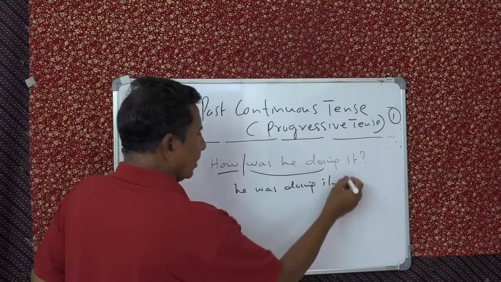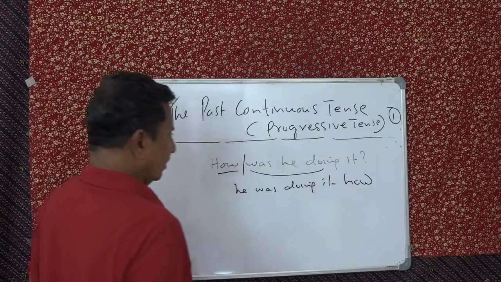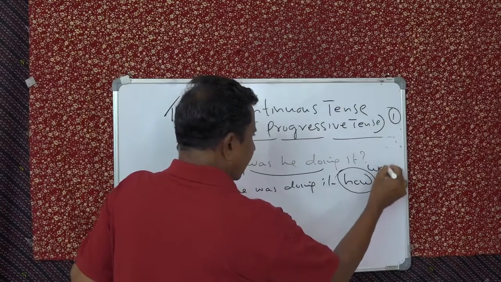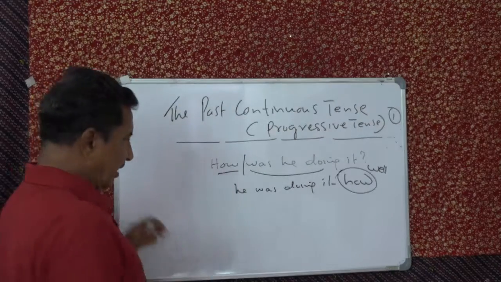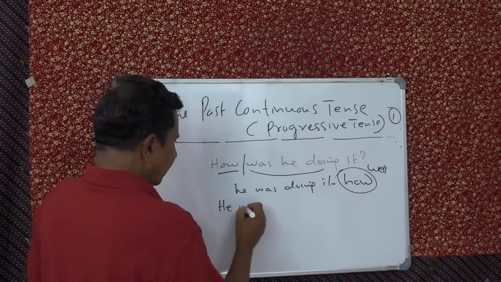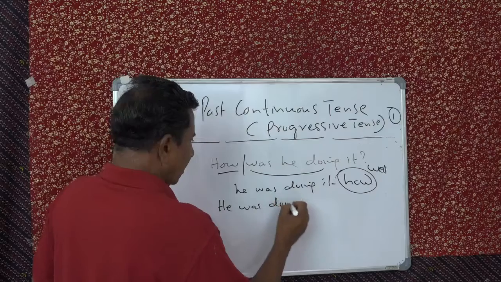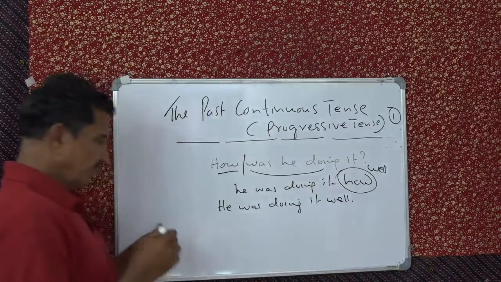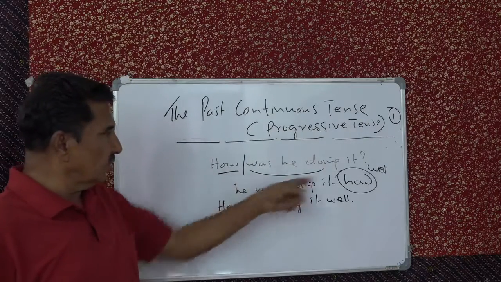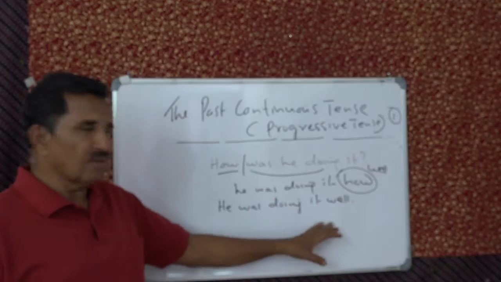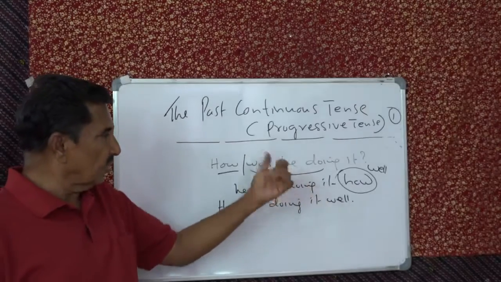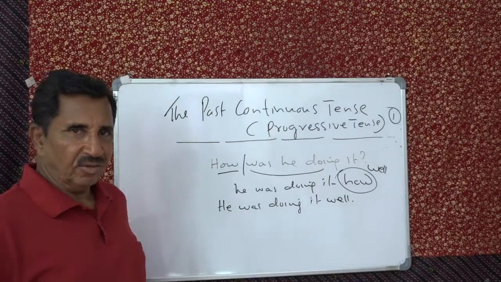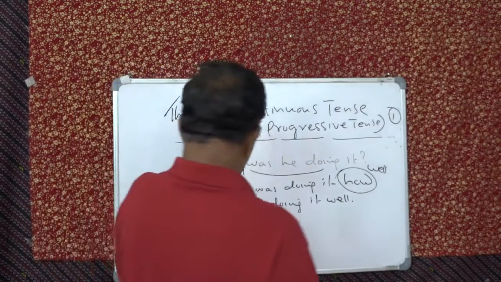And the question word here, how? So instead of how, you write well. How? Manner, well. So he was doing it well. So the question: how was he doing it? The statement is: he was doing it well. It is from this statement that you get this question. Understand? You want some more examples? Okay. Then we'll see.